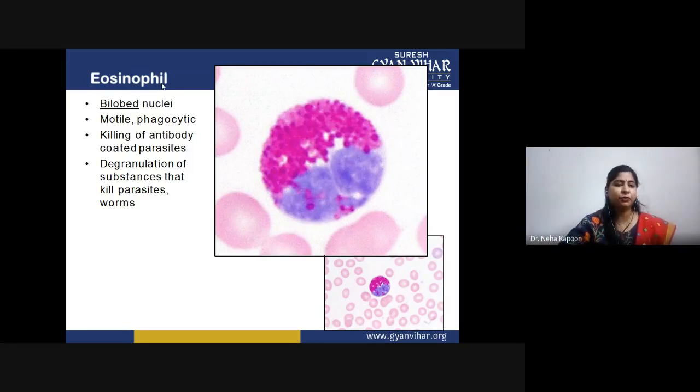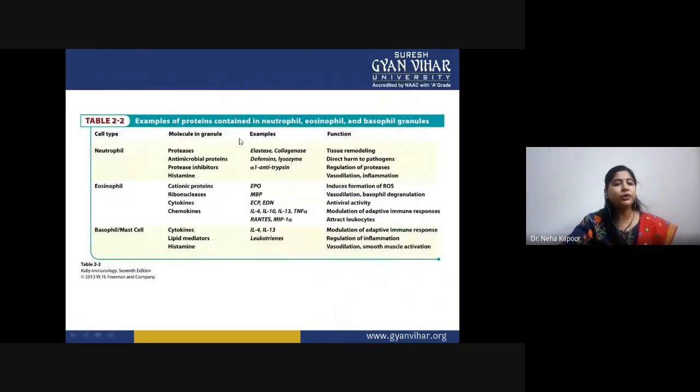These are a few proteins present in the neutrophil, eosinophil, and basophil that we have just discussed. In case of neutrophils, proteases, antimicrobial proteins, protease inhibitors, and histamine are there. Examples are elastase, collagenase, defensins, lysozyme, antitrypsin. Basically, they act in clearing the pathogens, and vasodilation and inflammation is a major role. Eosinophils have eosinophil cationic proteins, cytokines, chemokines, ribonucleases. Basophils have cytokines, histamines, lipid mediators.